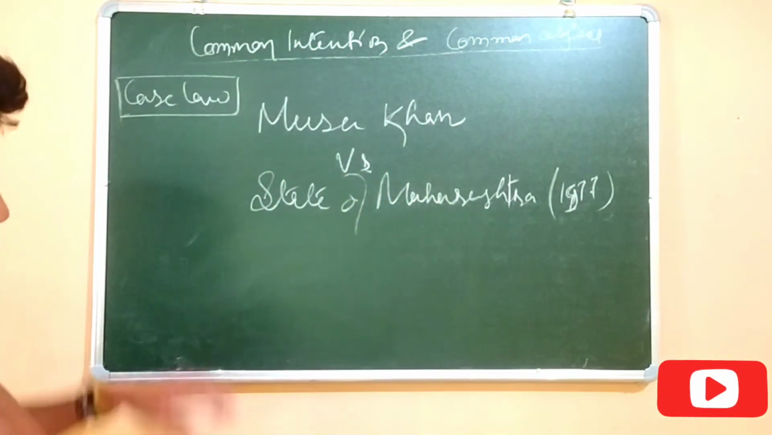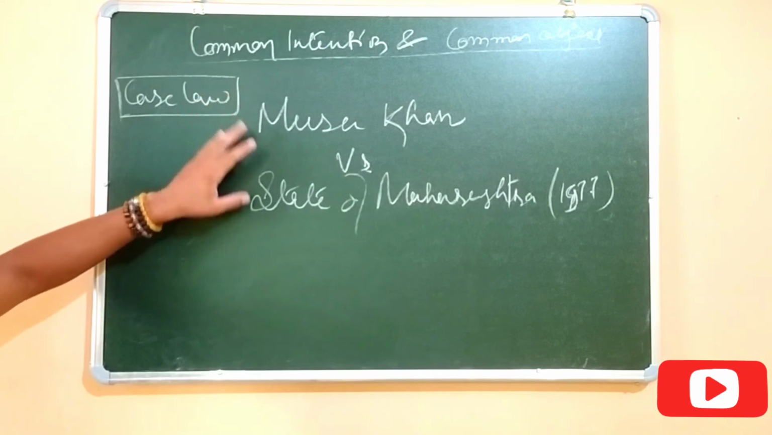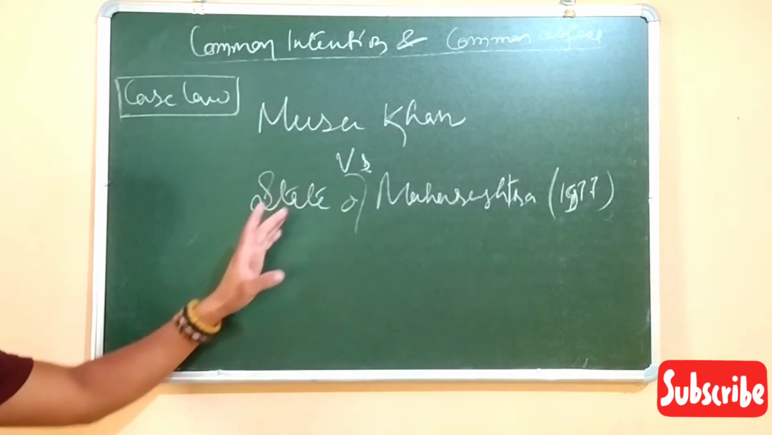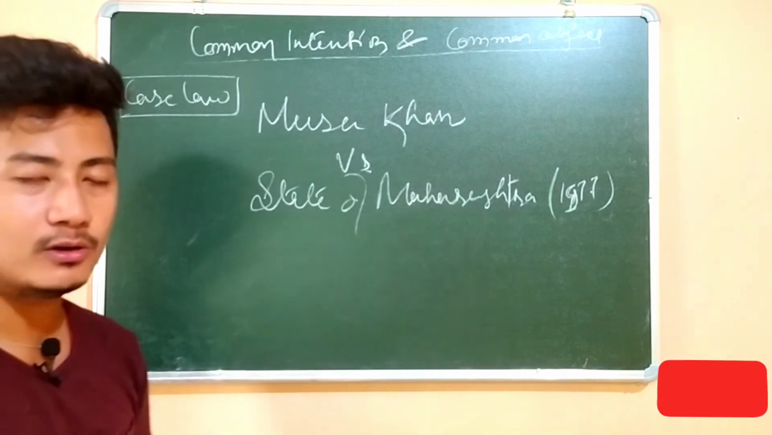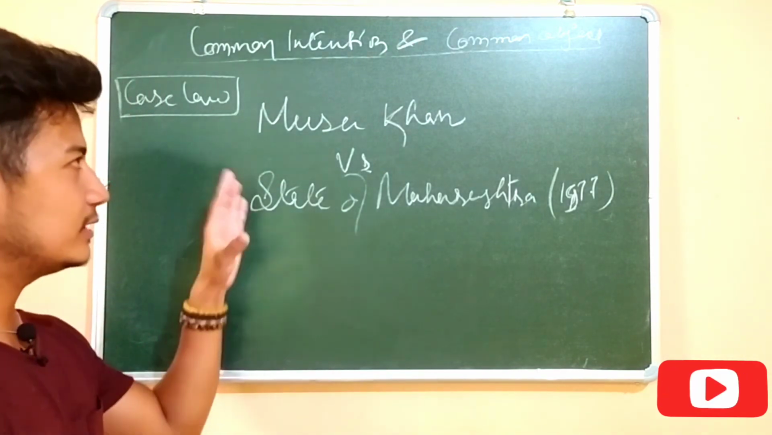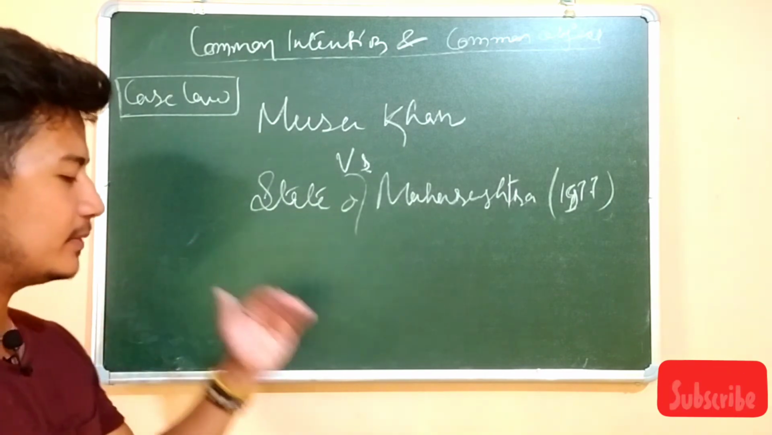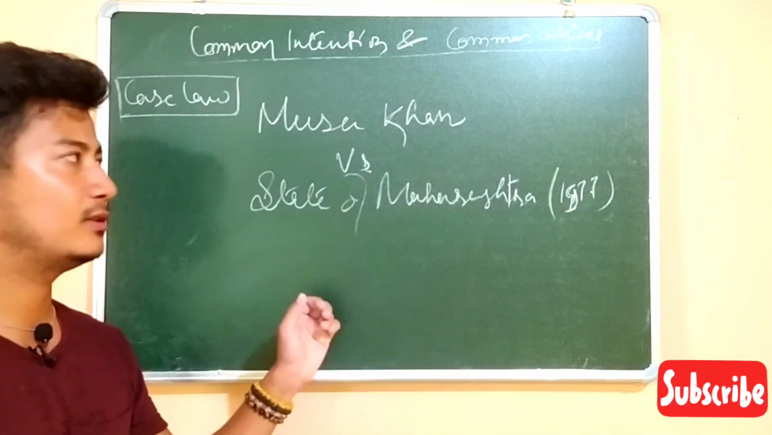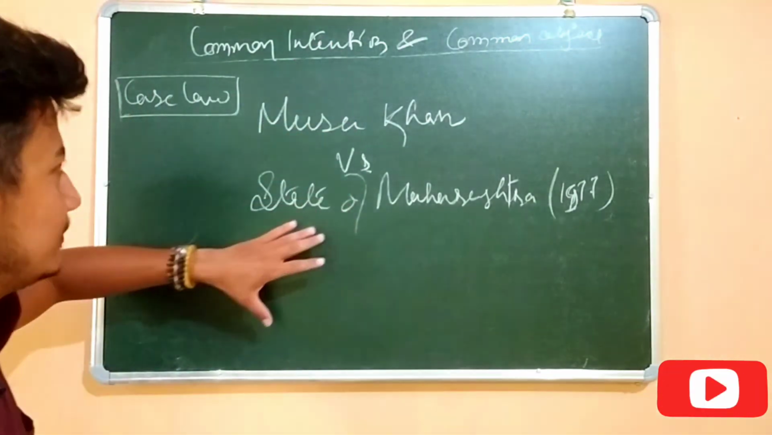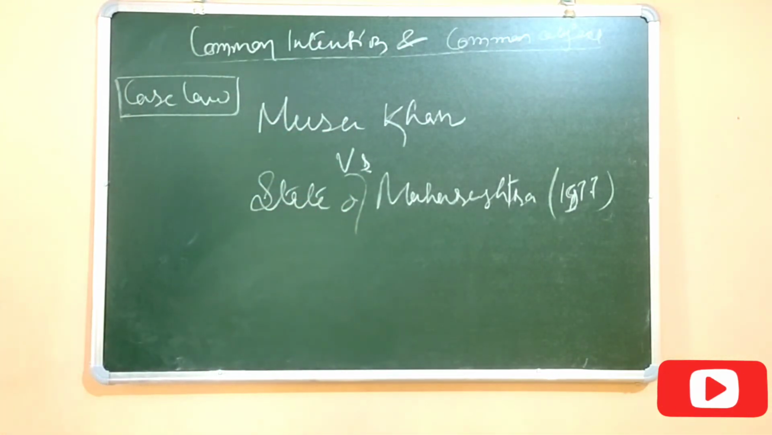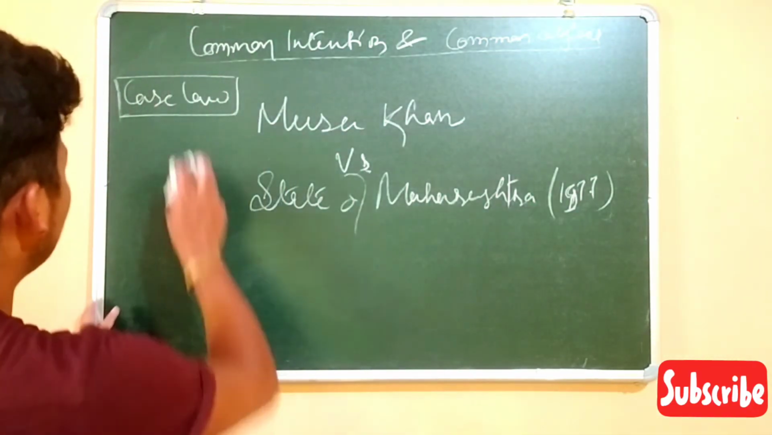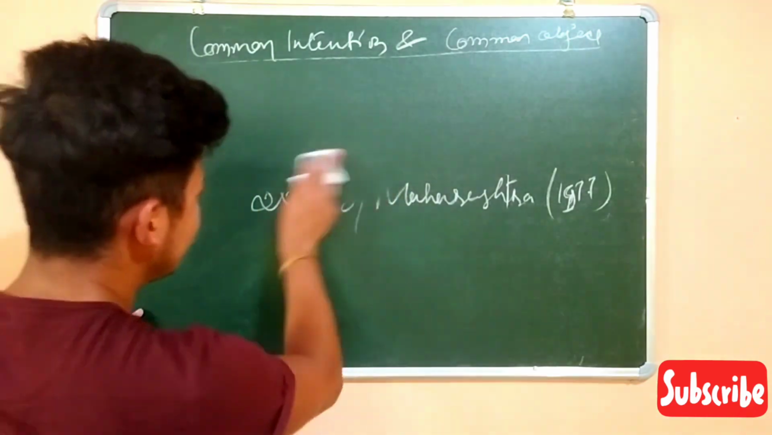So in this case, Musa Khan versus State of Maharashtra, 1977, the Supreme Court says that the mere presence or the innocent presence in the assembly does not make the person liable under Section 149. So it is a very simple case. I hope now it is clear to you what is a common intention and the common object. Now we will see the distinction between them.